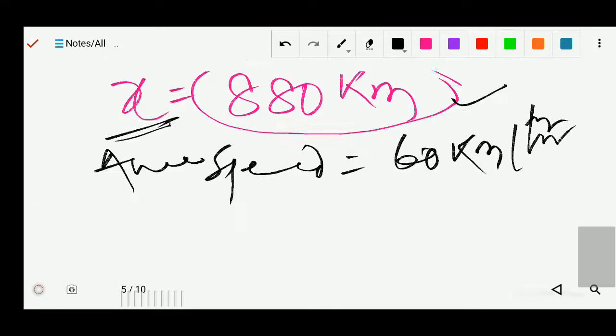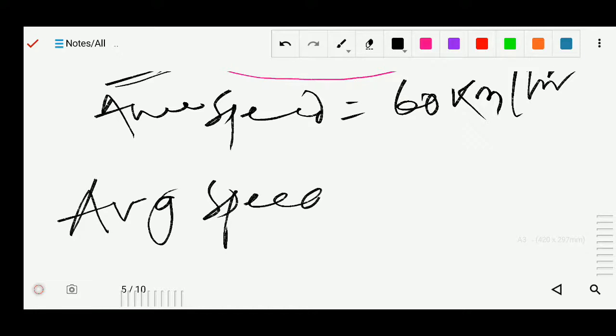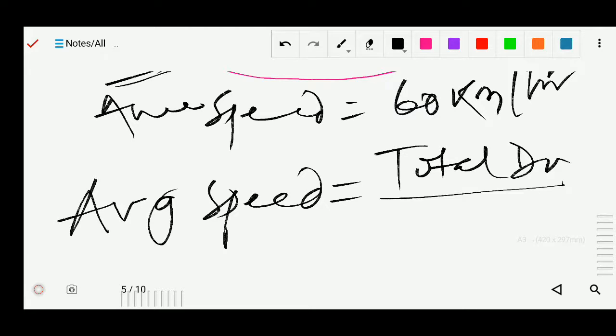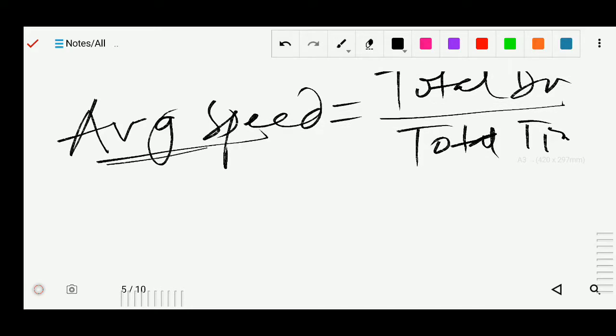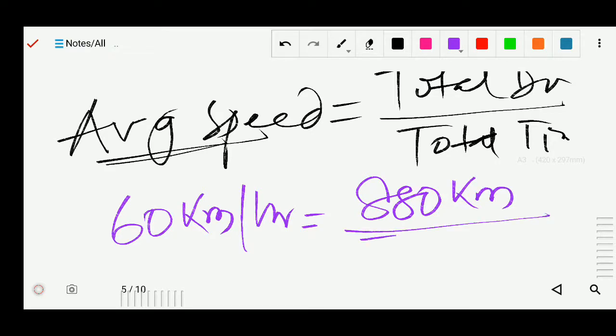Now we know the formula: average speed equals to total distance traveled by total time. So average speed is 60 km per hour, and total distance we just found out is 880 kilometer, and total time we don't know.